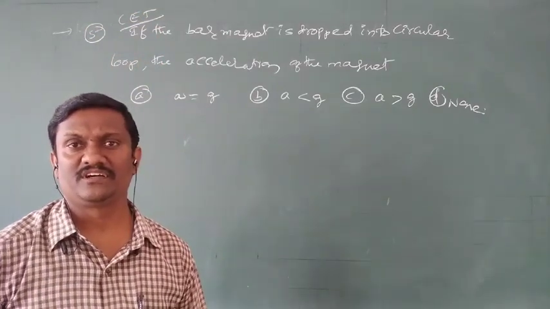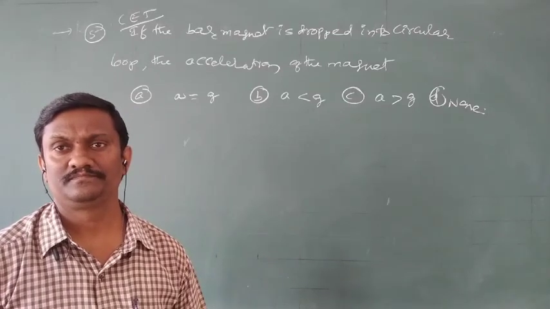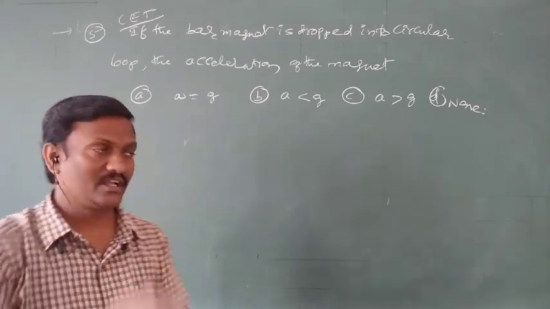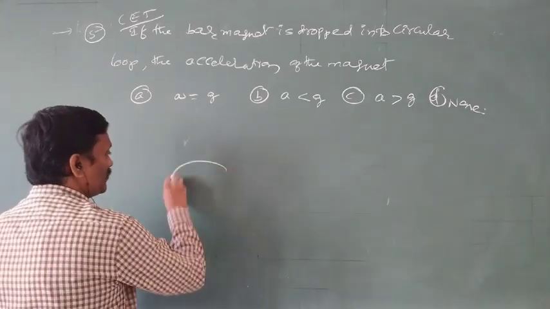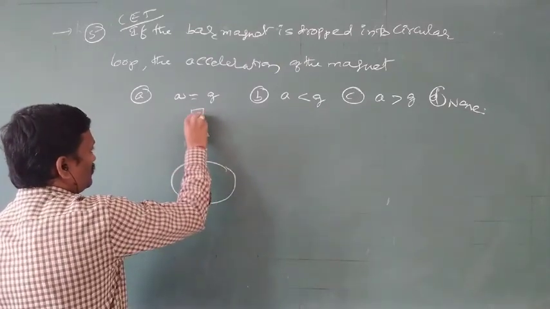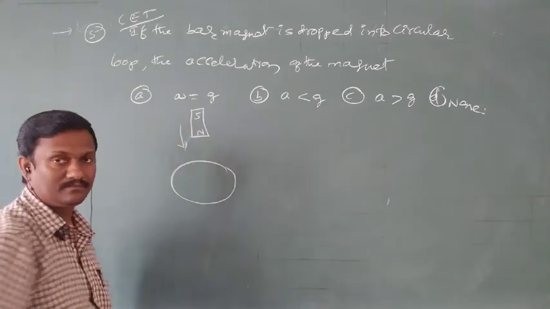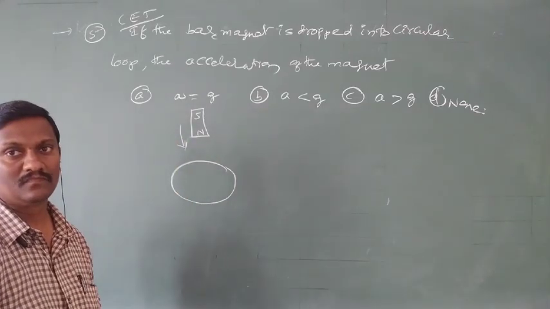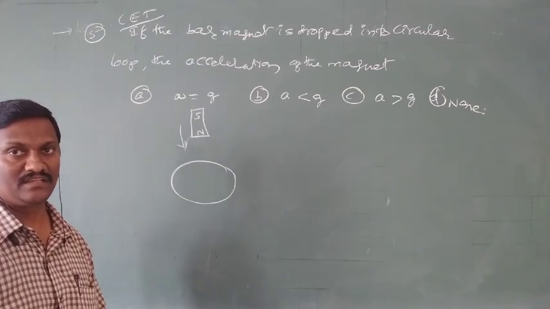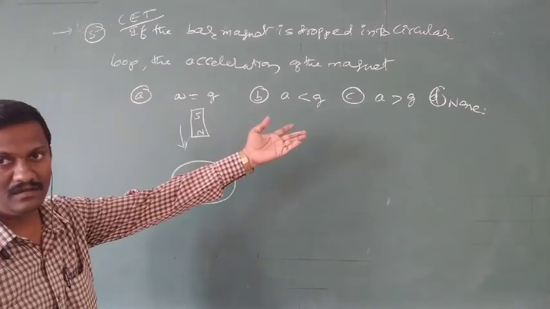The acceleration of a falling body in the vertical direction is called acceleration due to gravity. But here, the bar magnet is dropped into a circular loop. If the bar magnet is dropped into the circular loop, what is the value of acceleration? Either it is equal to g, or less than g, or greater than g, or none of the above.